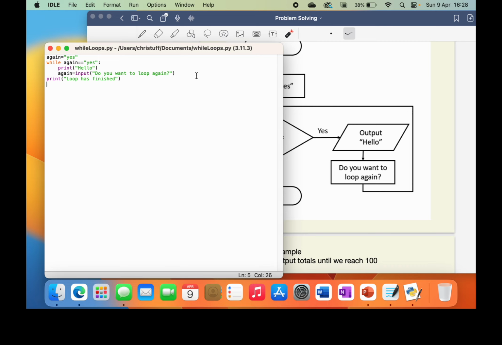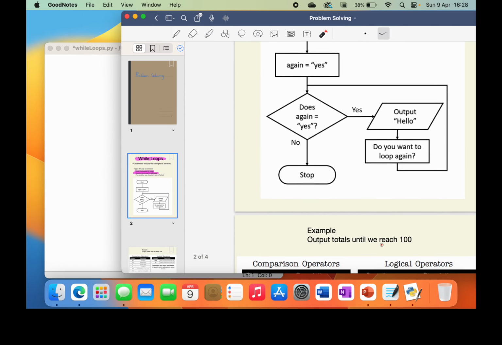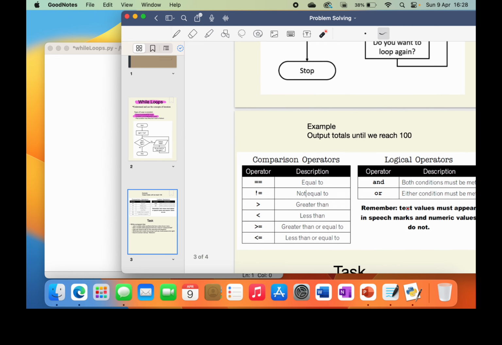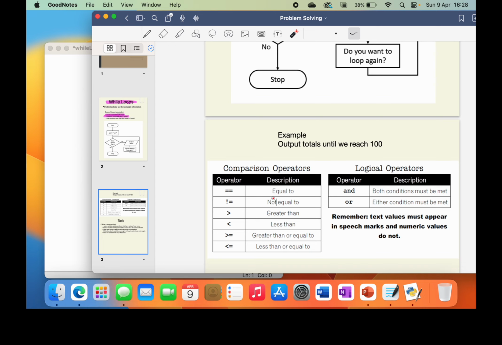Okay, so let's just get rid of the code we just wrote. Remember, if I just pull this to the side so you can see what we're doing, we will use some operators and some logical operators to do it. So if we quickly go over these, just to remind you, we did do them in class. We have the one that we've already used today, double equals, which tests if something is equal to.